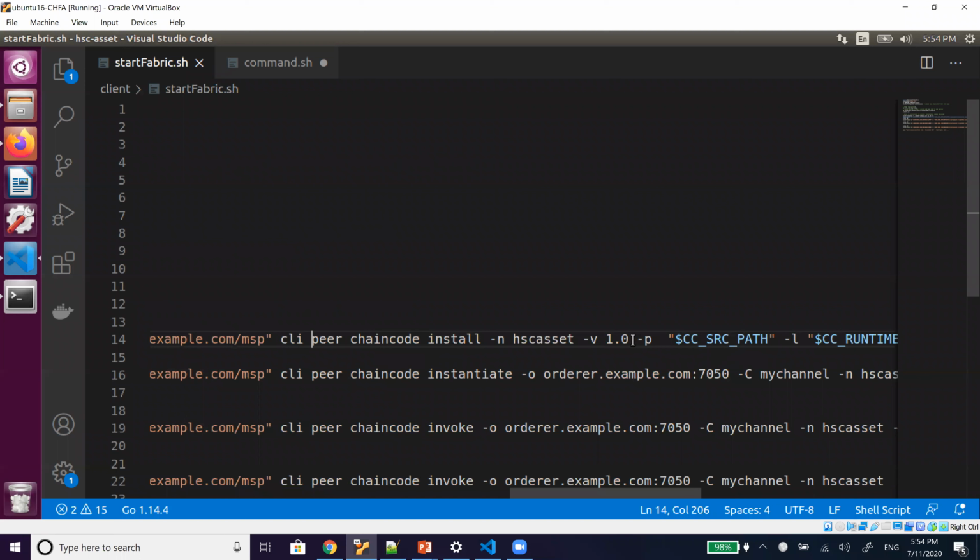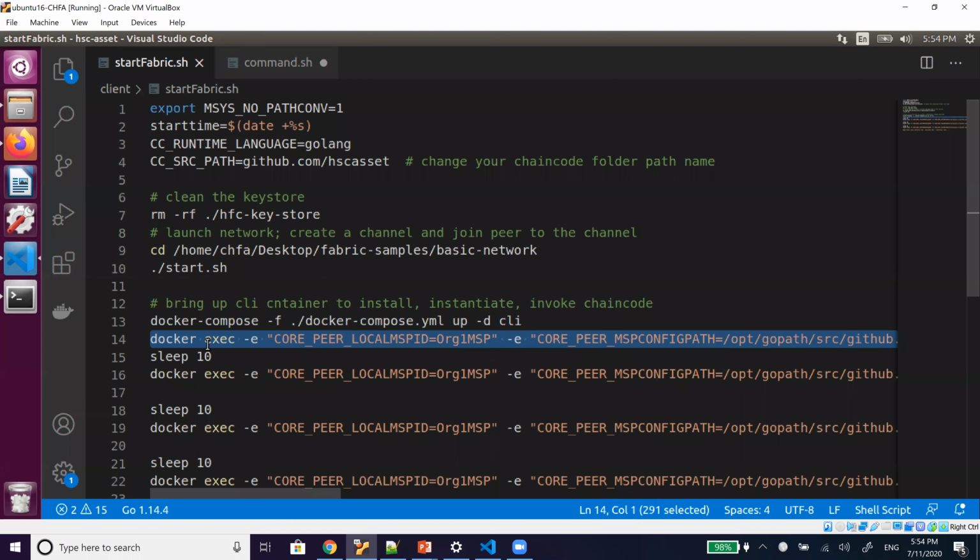We have to give the name. Here I give the version of the chain code. The path we defined comes from a variable we already defined, and the language also. So this script will fire this command and install the chain code from whatever path we have given on that peer.